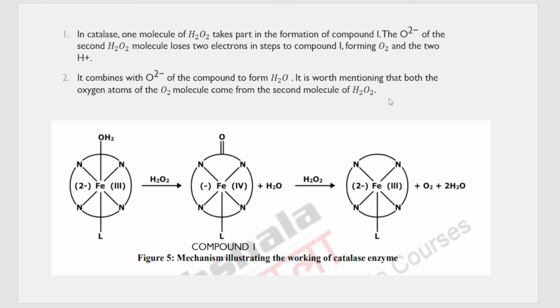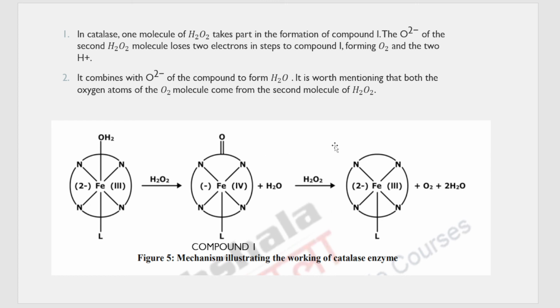So have you understood, students? First there is a conversion of one H2O2 molecule to give this O2 minus. There is a formation of compound 1 which we studied in the previous slide. In the second step, what is happening? One more H2O2 molecule is coming. It is giving 2 electrons, one to Fe and one to the ring. After that, it is breaking.